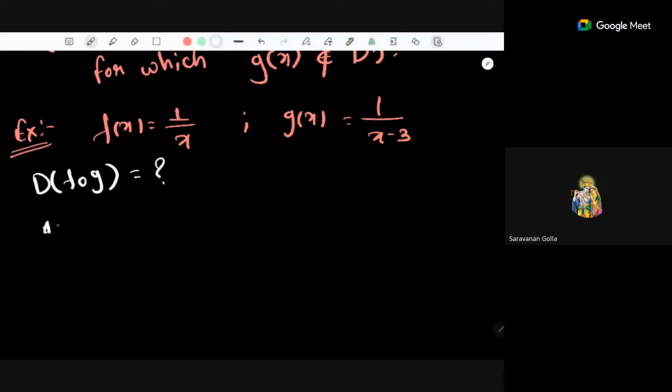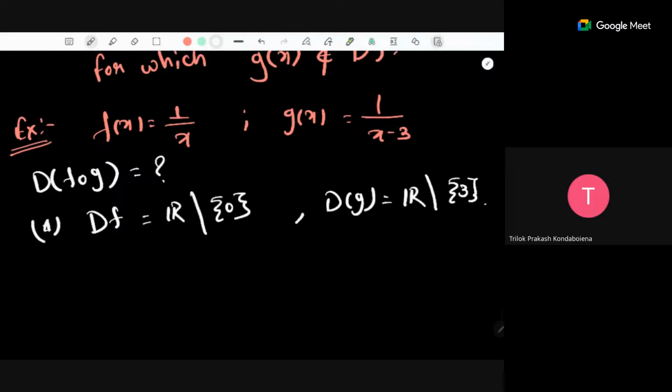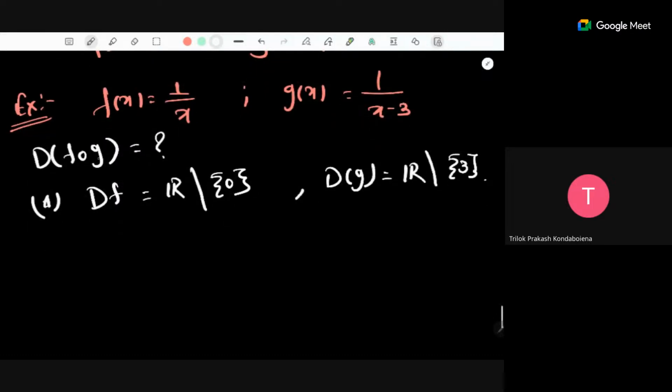So the first step: what will be the domain of f in this case? All real numbers except zero. What is the domain of g? All real numbers except 3. Now I want to find the domain of f composition g. So the next step, our second step, says remove.